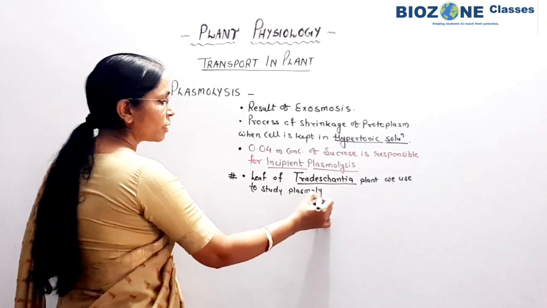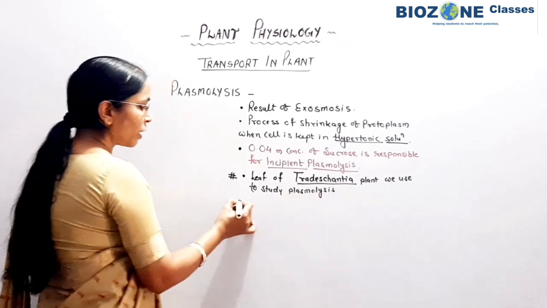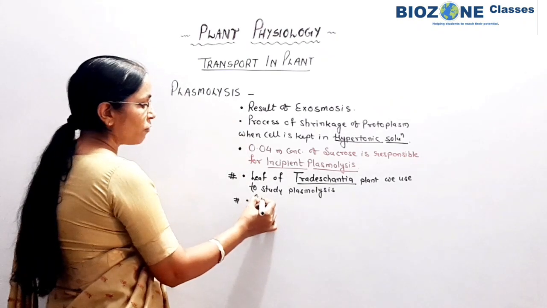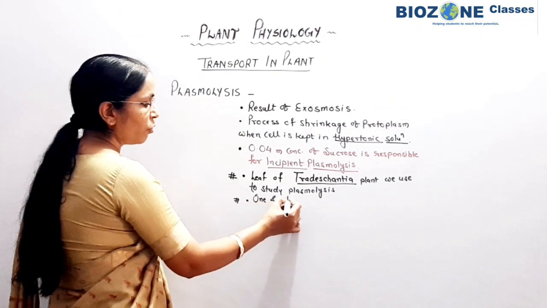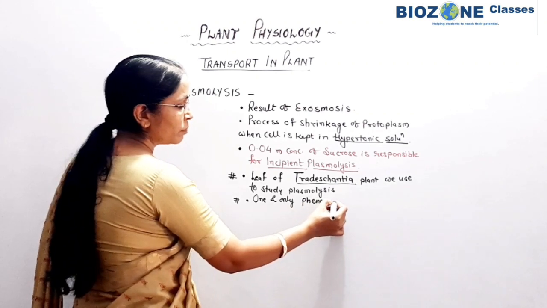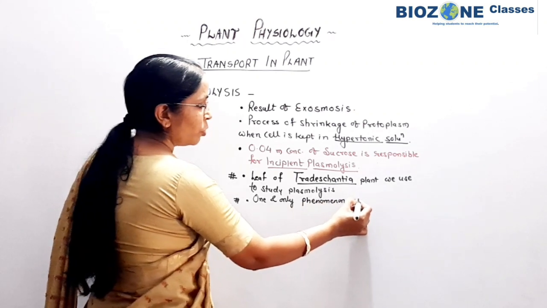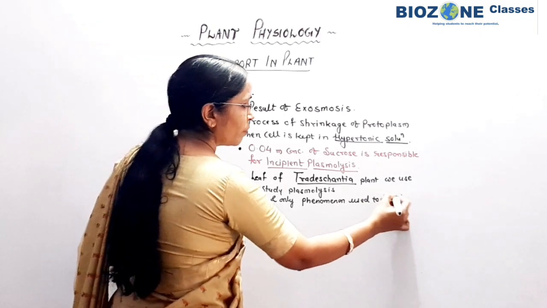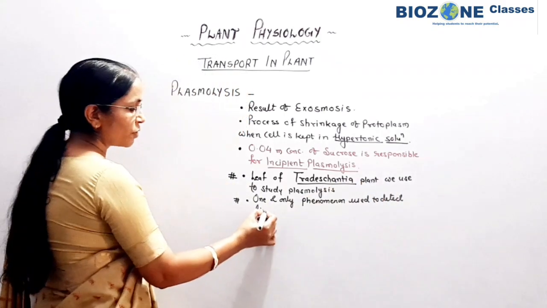Questions have already been asked, that's why I discuss it here. Secondly, another question is asked from plasmolysis: this is the one and only phenomenon used to detect the livingness of the cell.